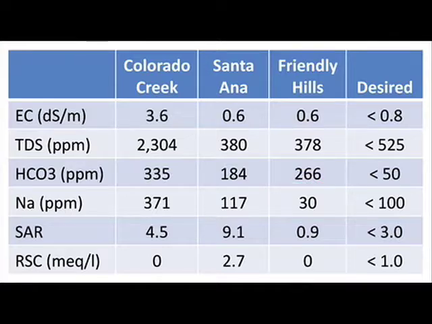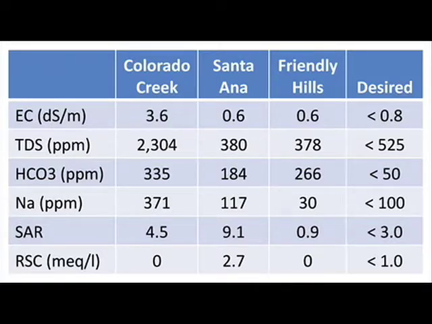Santa Ana Country Club, on the other hand, is a location where rapid blight is a constant problem. If you look at the water quality there, the desired levels are exceeded for bicarbonate, sodium parts per million, SAR, and residual sodium carbonate desired values. In fact, the Santa Ana water has sodium parts per million that is about 4-fold higher than Friendly Hills, and the SAR is 10 times higher than Friendly Hills.